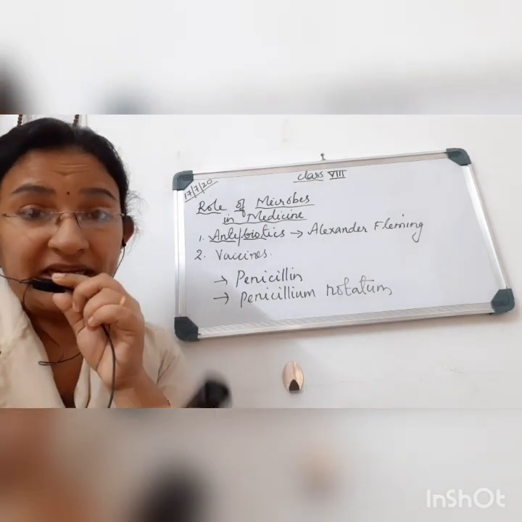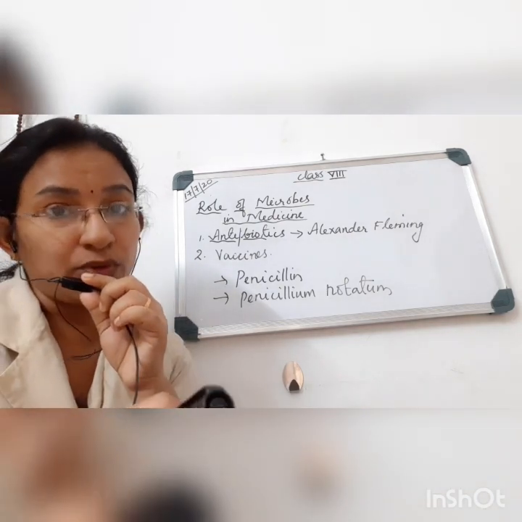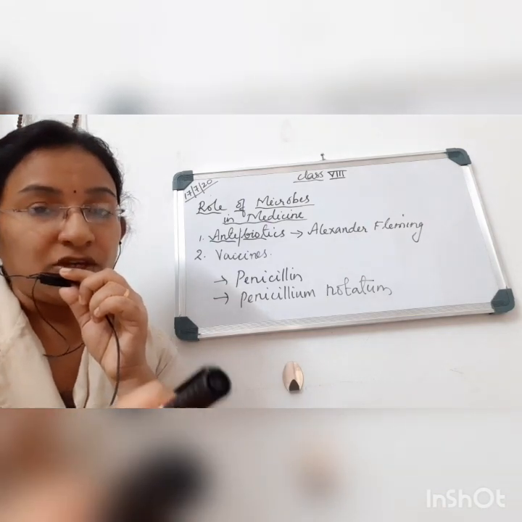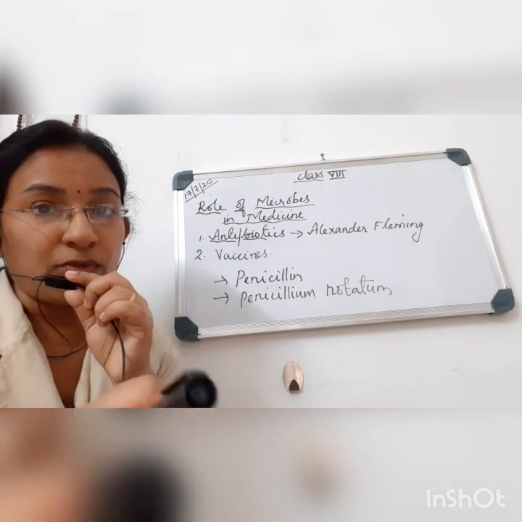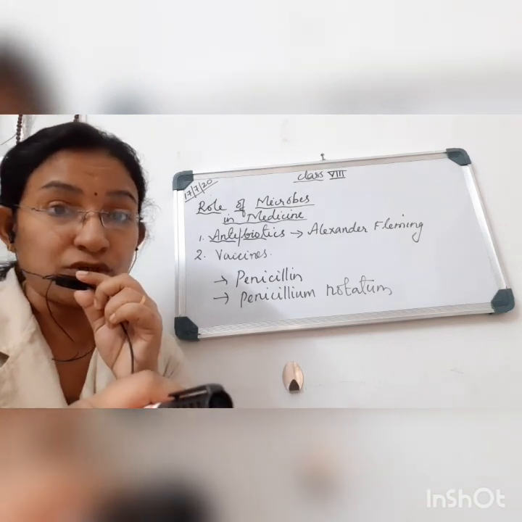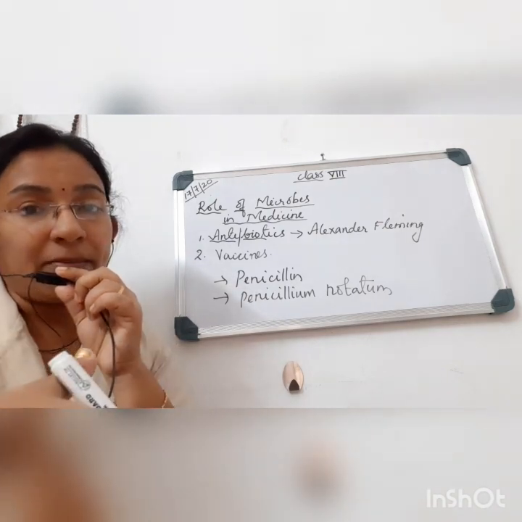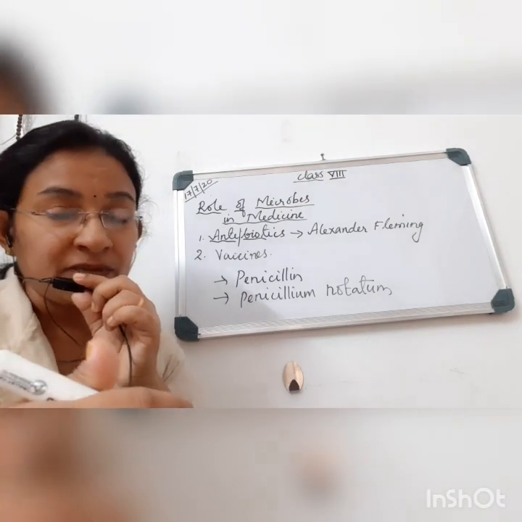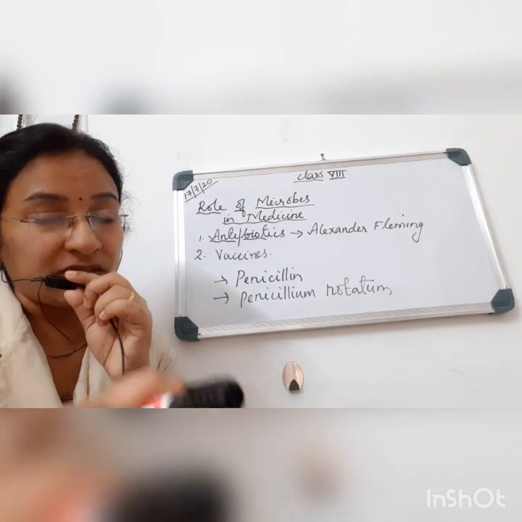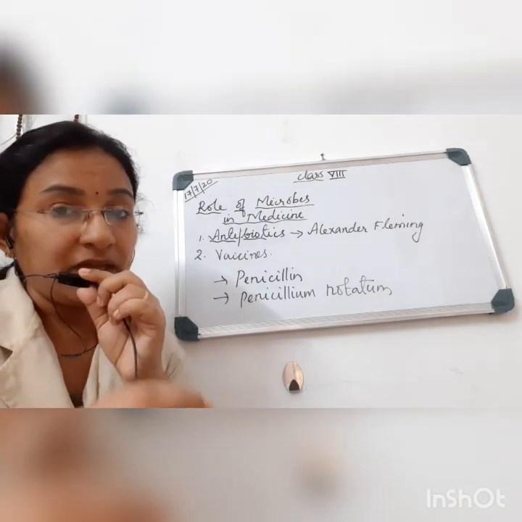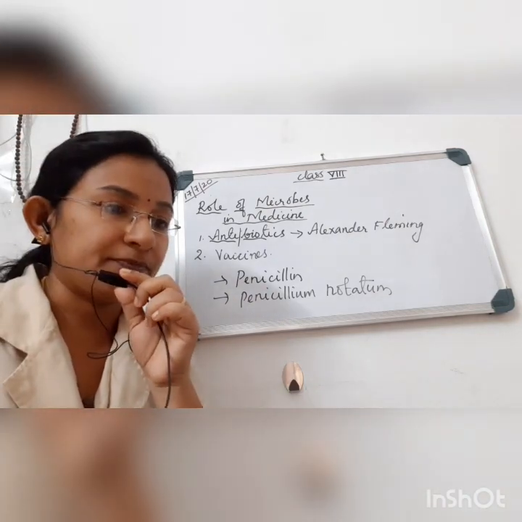Now, for mild or smaller infections, better not to go for antibiotics, because your body will adjust to that, and even for a small infection, your body will have to depend on antibiotics to cure it. We have a natural capacity for curing certain diseases. So to a certain extent, we have to depend on the natural ability of the body. After that, if the infection is severe, then we have to depend on antibiotics.